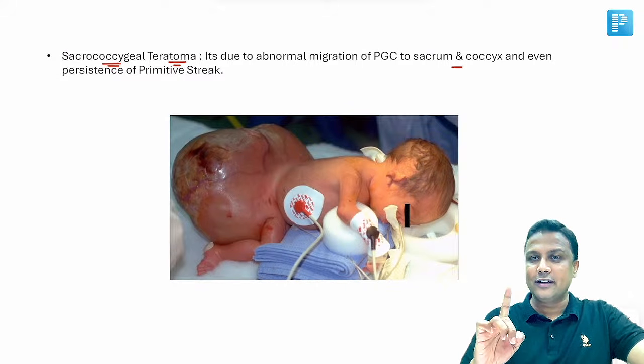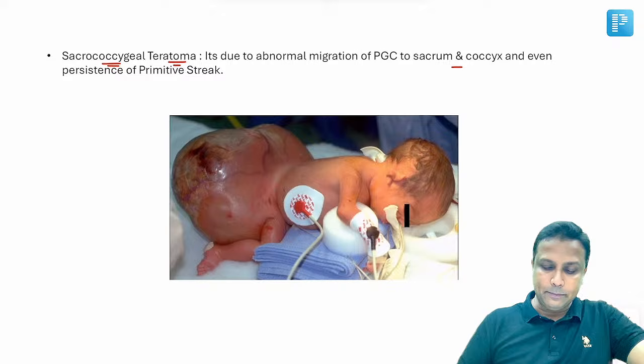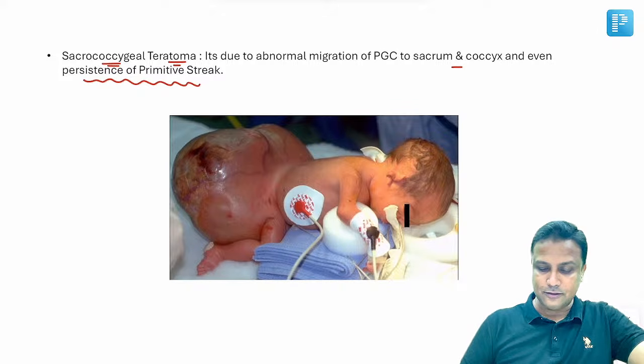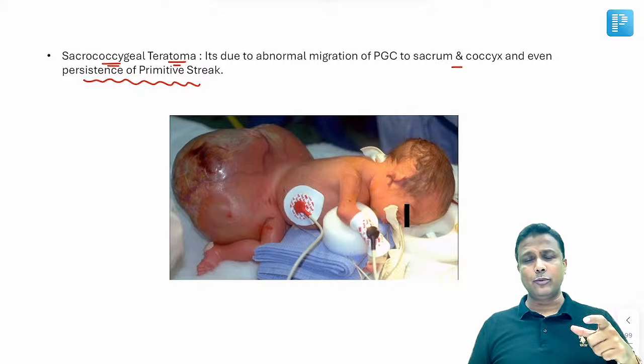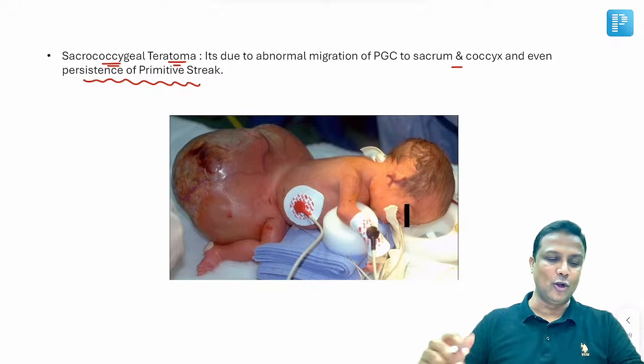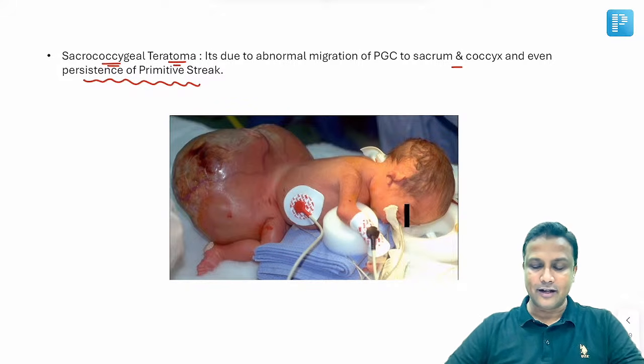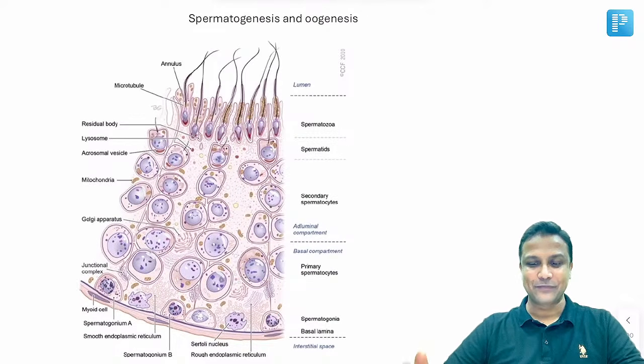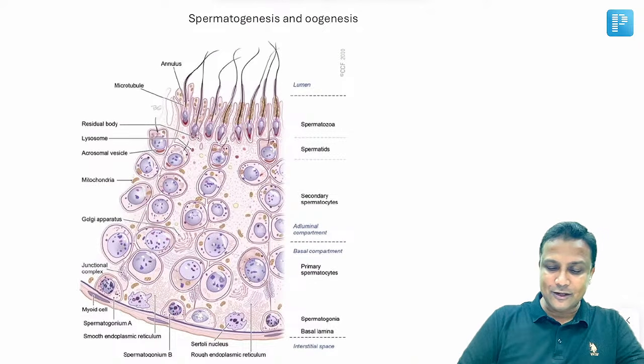And sacrococcygeal teratoma also occurs due to the persistence of the primitive streak, sir. Primitive streak form होता है, normally उसको गायब हो जाना होता है. अगर वो रह जाएगा, if it persists, it will also lead to sacrococcygeal teratoma. Perfectly done, sir. Now welcome to spermatogenesis and oogenesis.